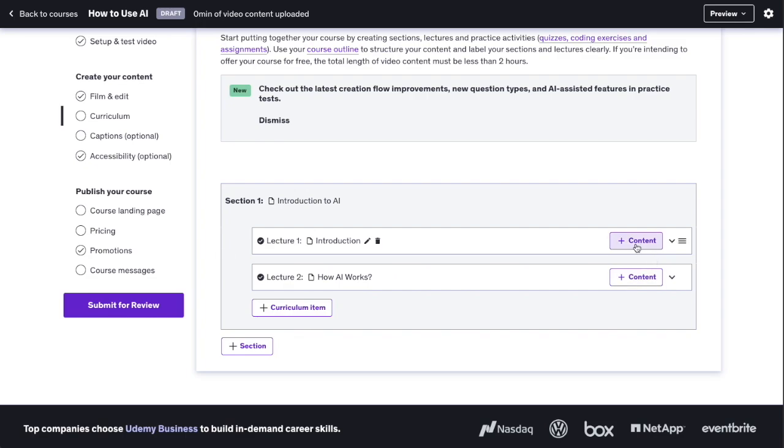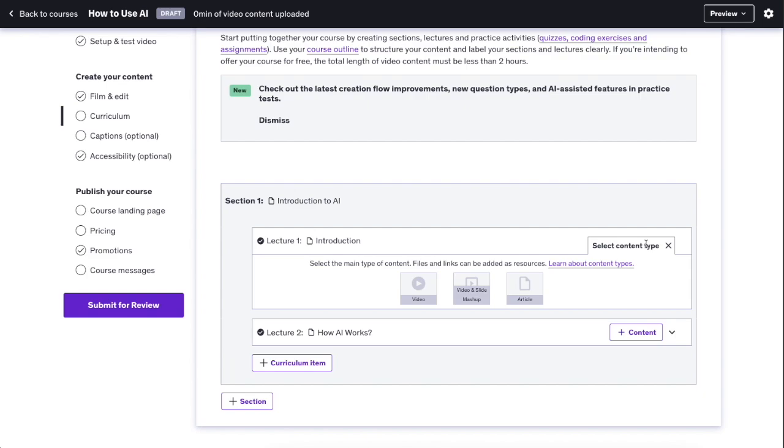And now, as you notice, while I'm adding these lectures into the view, you're going to see this content button here on the right hand side. And now if I click on that, you guessed it, here we see video, video and slide mashup, and an article. So depending on what kind of content you're creating, you can drag and drop your video files here or blog posts or articles that you want to share as a lecture in this course.